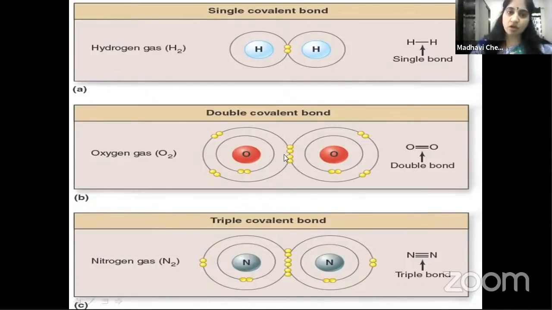In case of oxygen, 2 pairs of electrons are shared. 2 pairs of electrons means double bond. So there is a double bond between two oxygens, so here bond order is 2. In case of nitrogen, 3 pairs of electrons are shared, so a triple bond is present between two nitrogens, so the bond order is 3. So it is very easy, children. You just have to count the number of bonds between the two atoms in a molecule, and that will be the bond order.